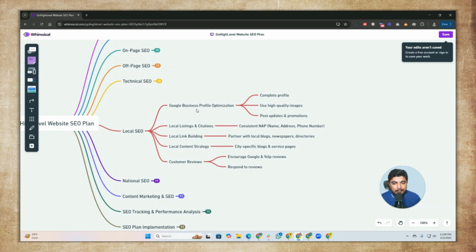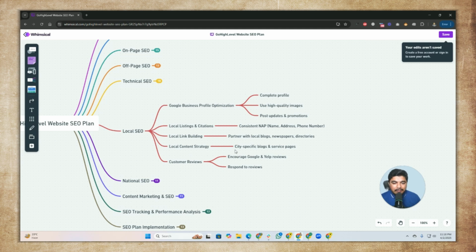The most important first thing is that we need to set up our Google My Business profile, and then we will optimize it with a complete profile setup. We need to use high quality images, post updates and promotions as well. For local listings and citations, we will go with different local listing and citation websites where we can register our business. For local link building, we will work with local newspapers, directories and local blogs. We can outreach them, and we can ask for partnerships or ask for guest posts for Google My Business.